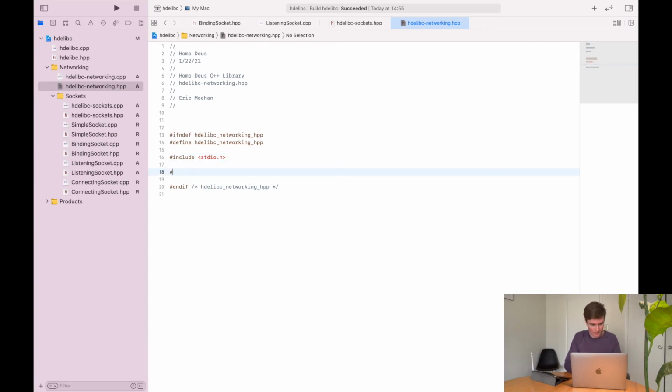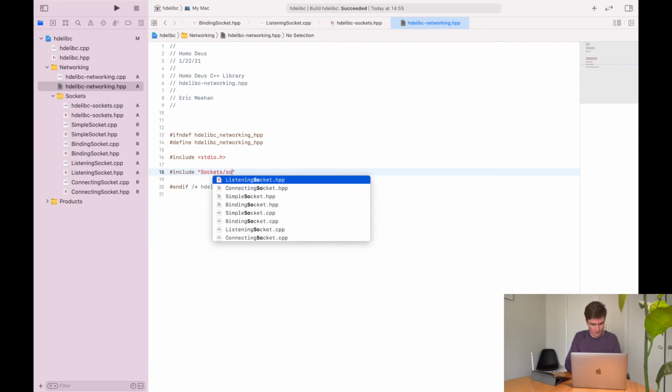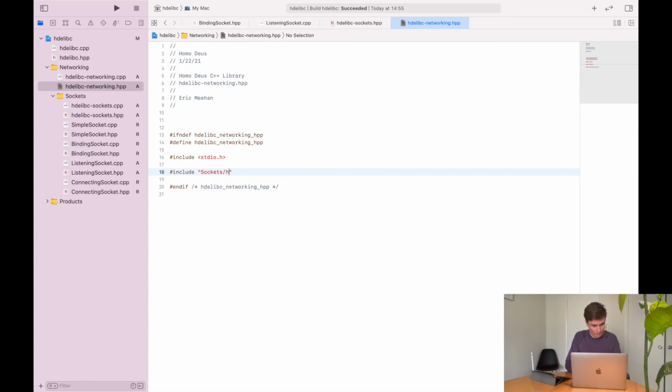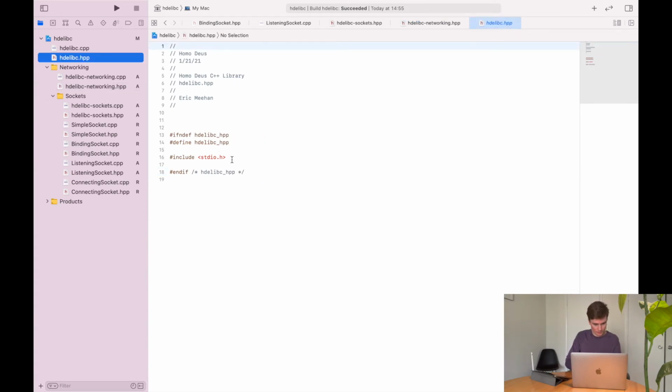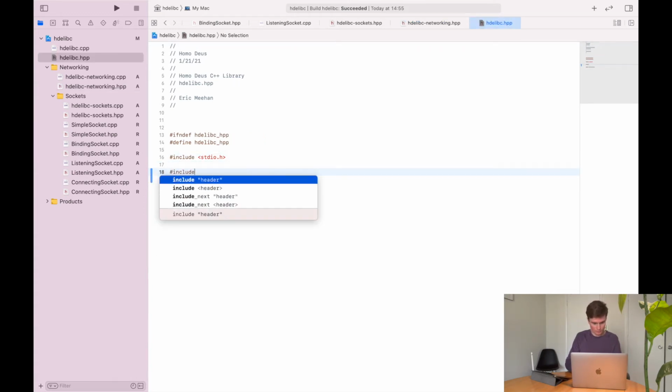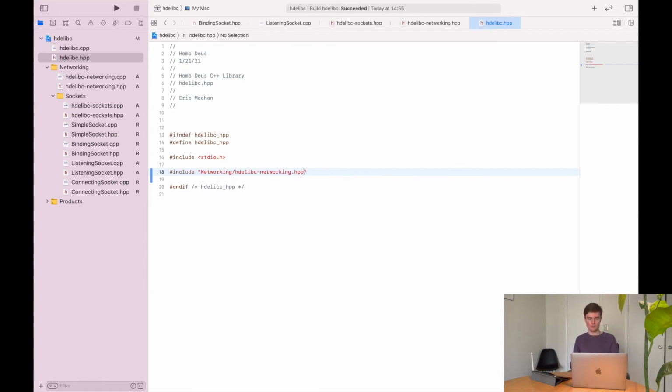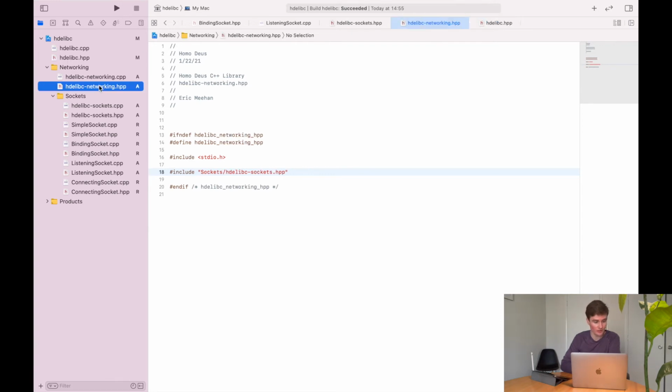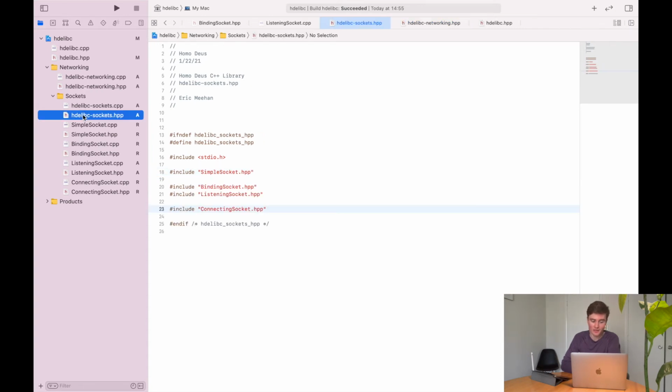And then here I can just say include sockets slash hdelibc sockets. And then in our top level, I can just include networking/networking.hpp. So this top level header file imports all of the components from the networking header file, which itself imports all of the components from the sockets header file, which has all of the individual objects.